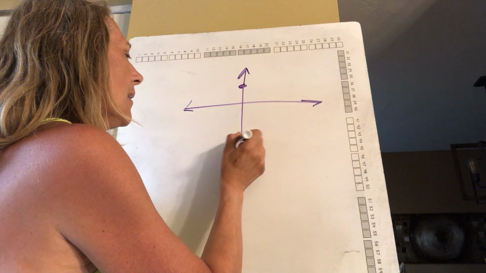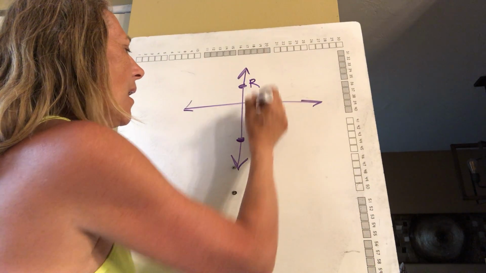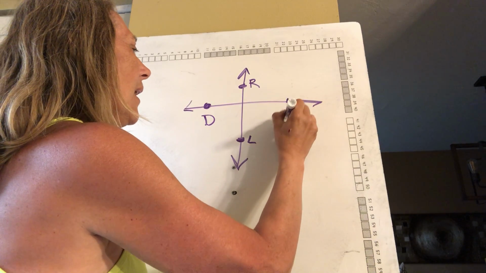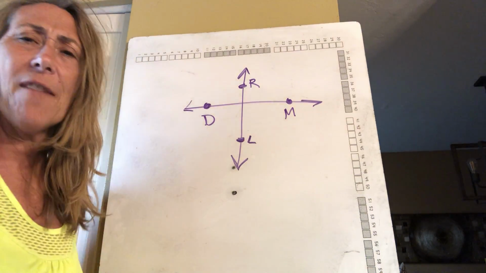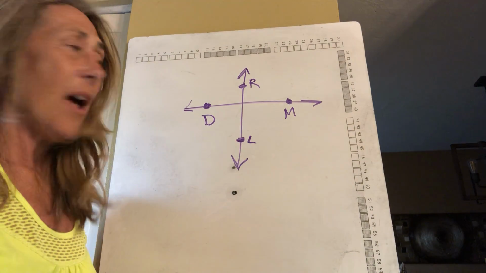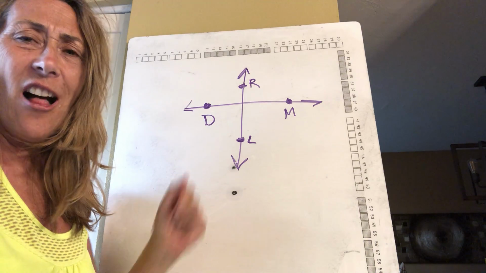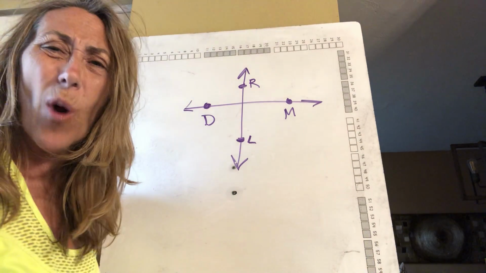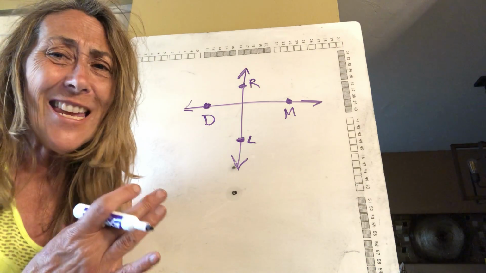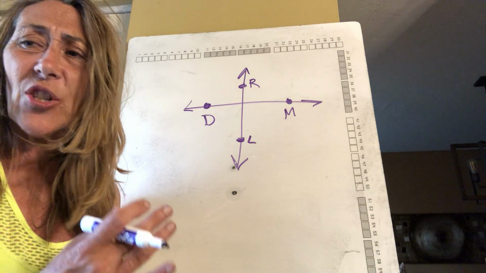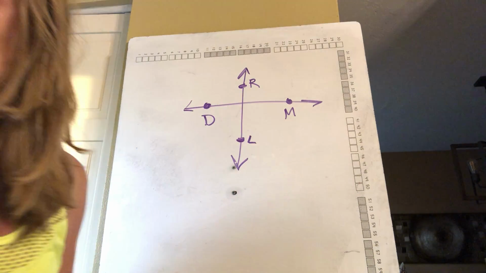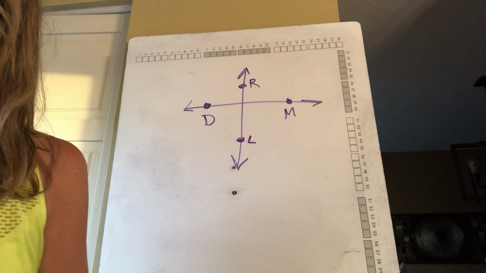Let's give these some names: R, L, D, M. So now I have two sets of lines. I have line DM and line RL. Look at this, they crossed, they touched. Although they intersect, there's something special about these lines, because where they cross makes a